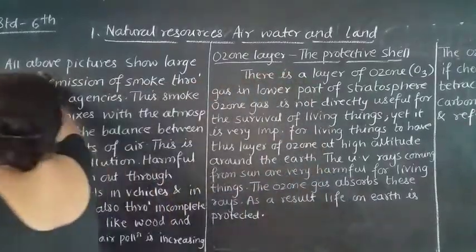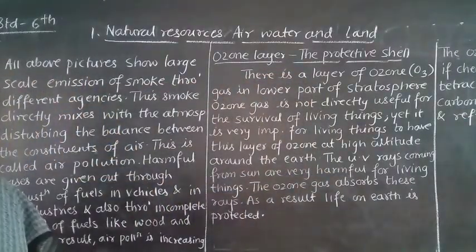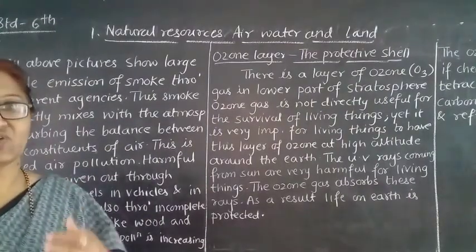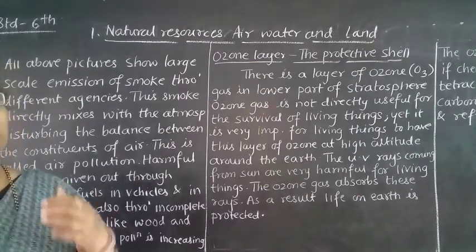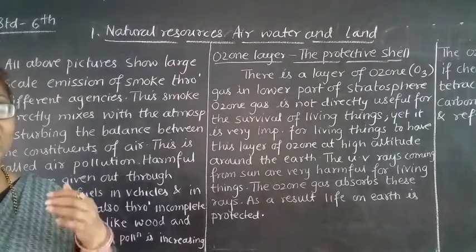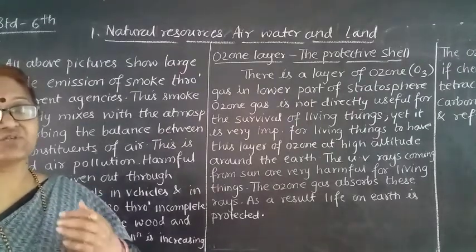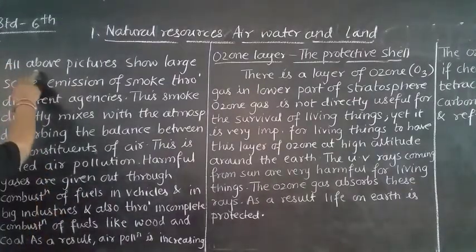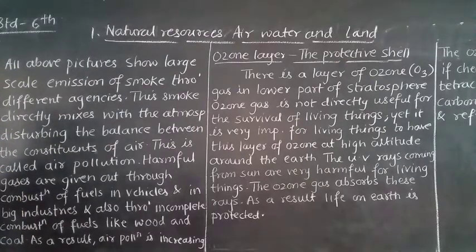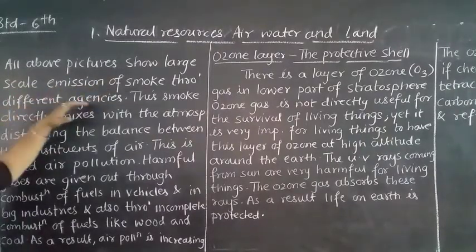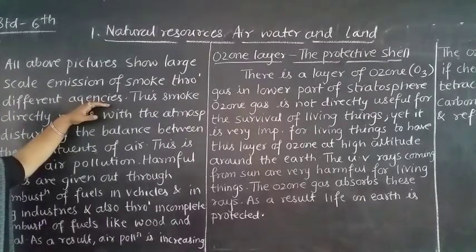See here, all the pictures shown in your textbook are nothing but the smoke emitted by the factories, or a fire in the forest. So various types of pictures are shown in your textbook. All these pictures show large scale emission of smoke through different agencies. So what does this tell us?